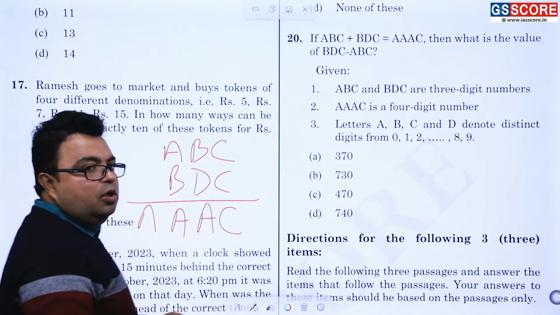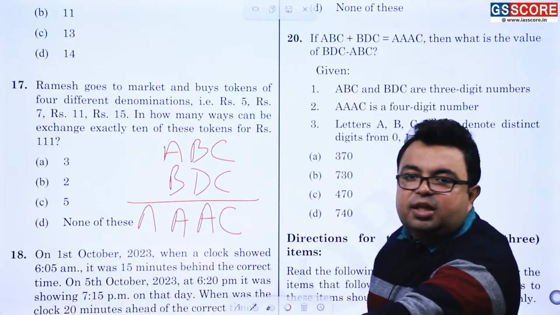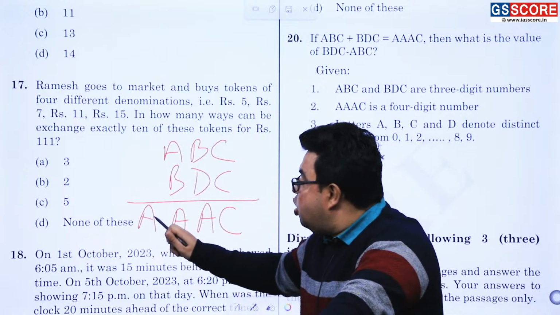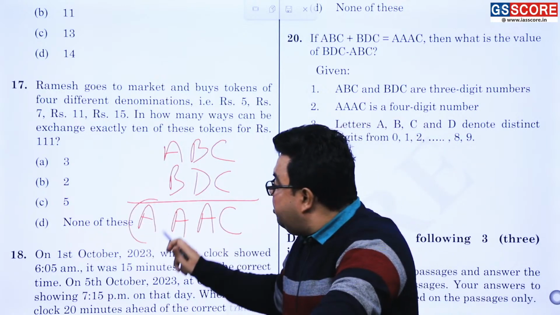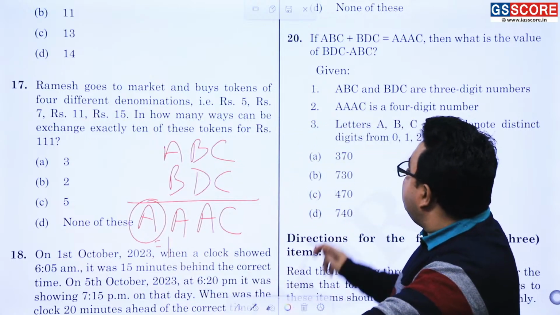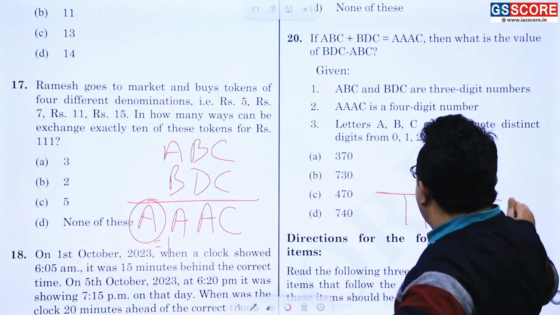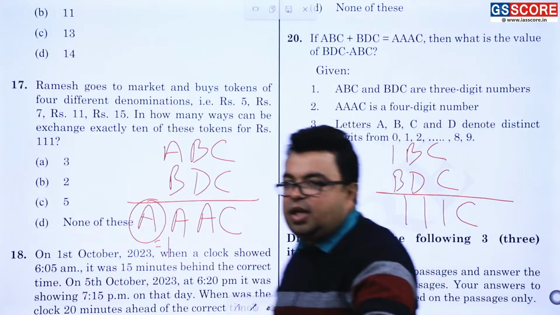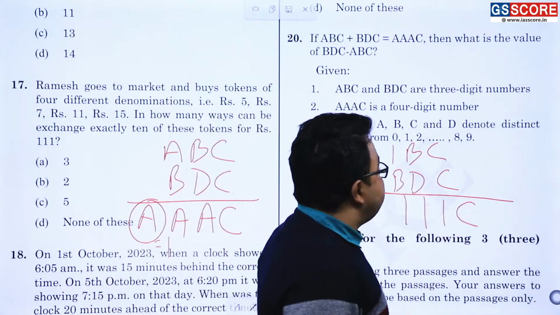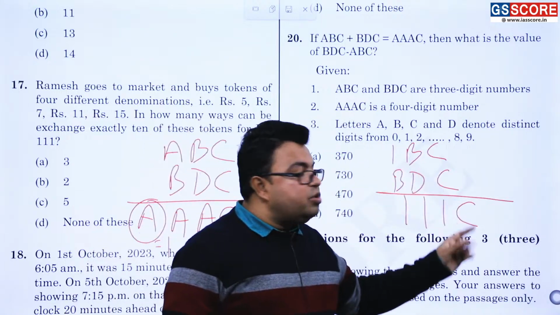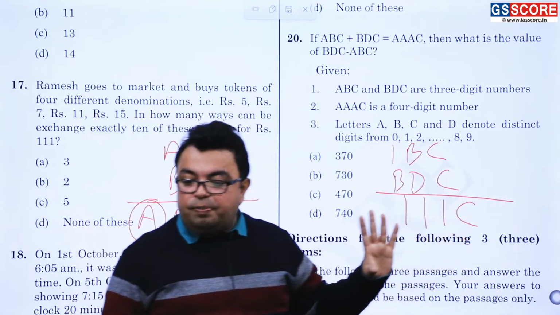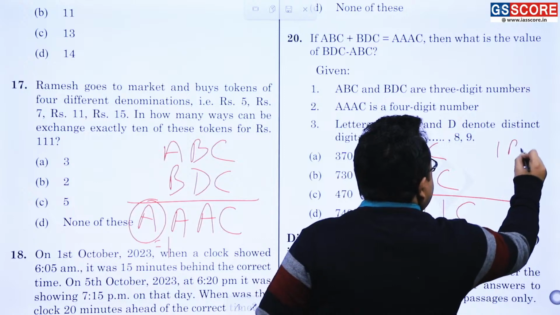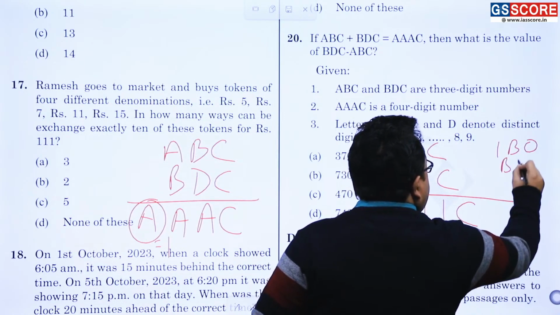See here. If you are saying like ABC plus BDC is equal to AAC. So remember, any sort of three-digit number, for example 999 plus 999, both will be adding up to what? 1 something. It will definitely be 1. That is one case. So it becomes 1 1 1 C, and it is 1BC, and it is BDC. Am I correct or not? Getting or not getting? Now, C plus C is equal to C. How is it there? 0 plus 0 is equal to 0. 5 plus 5 is equal to 10. No, only 0 plus 0 is equal to 0. So you are getting 0, 0 over here. So this transforms to 1B0 and BD0.